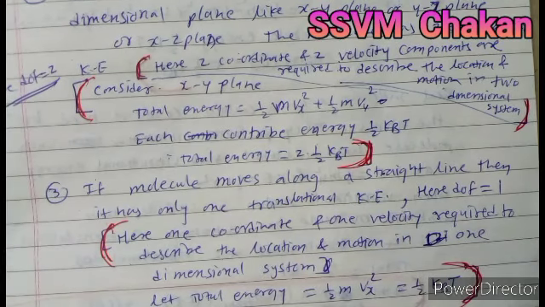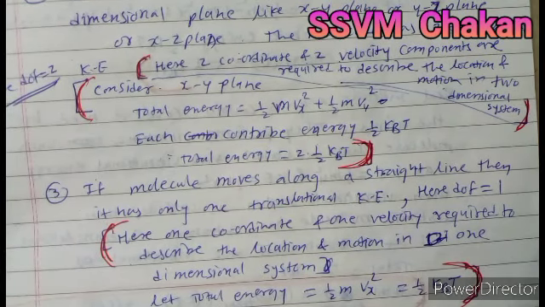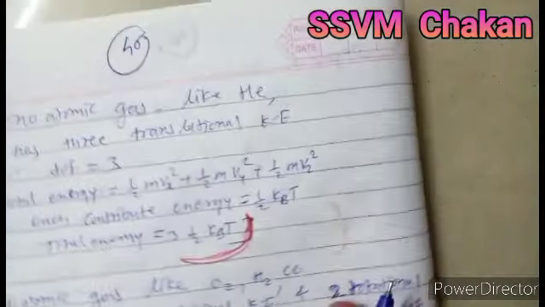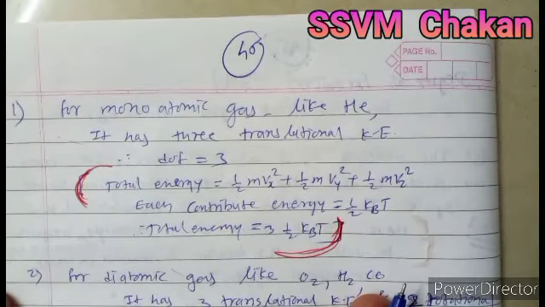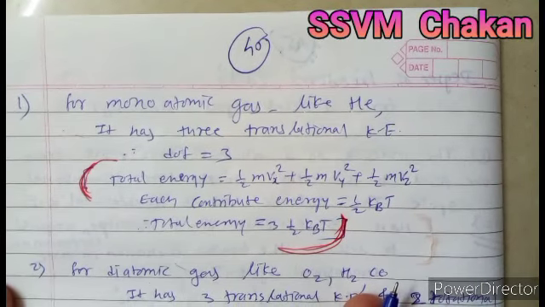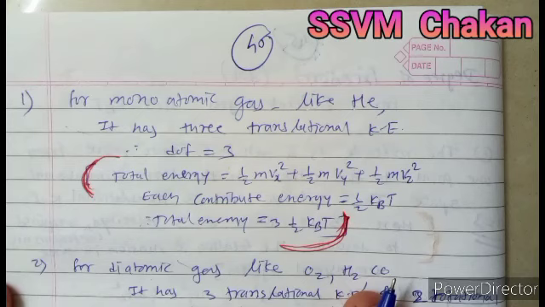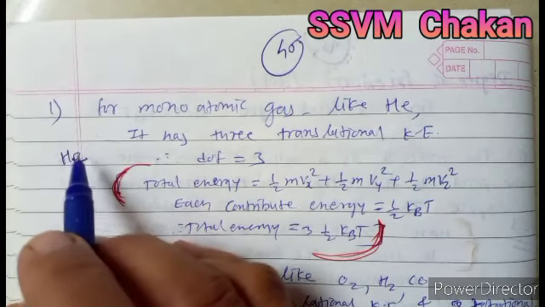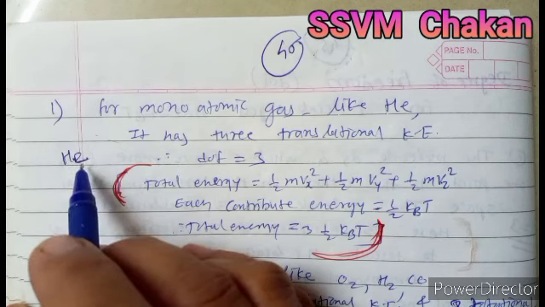But there are different types of molecules, like monoatomic molecules or diatomic molecules. What are monoatomic molecules? The molecules of the same material made up of single atoms are called monoatomic gases, like helium, which is single, not in combined form.